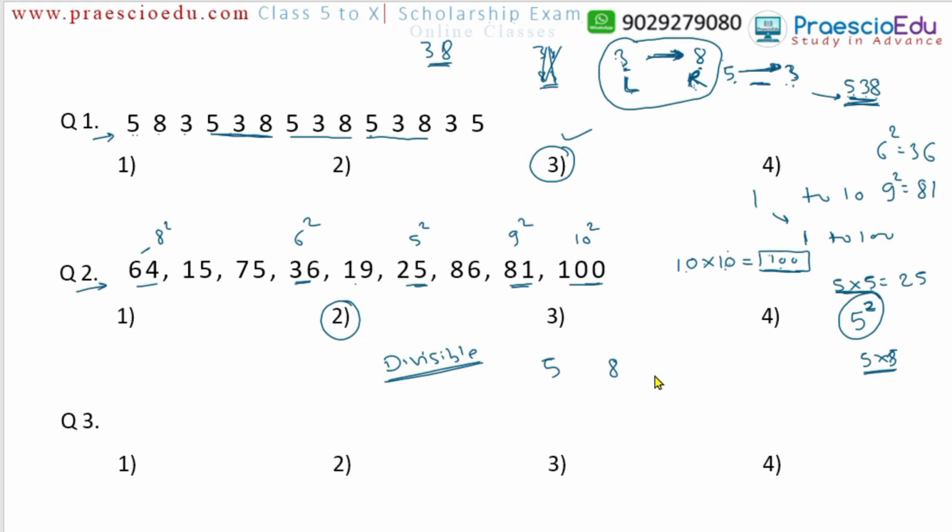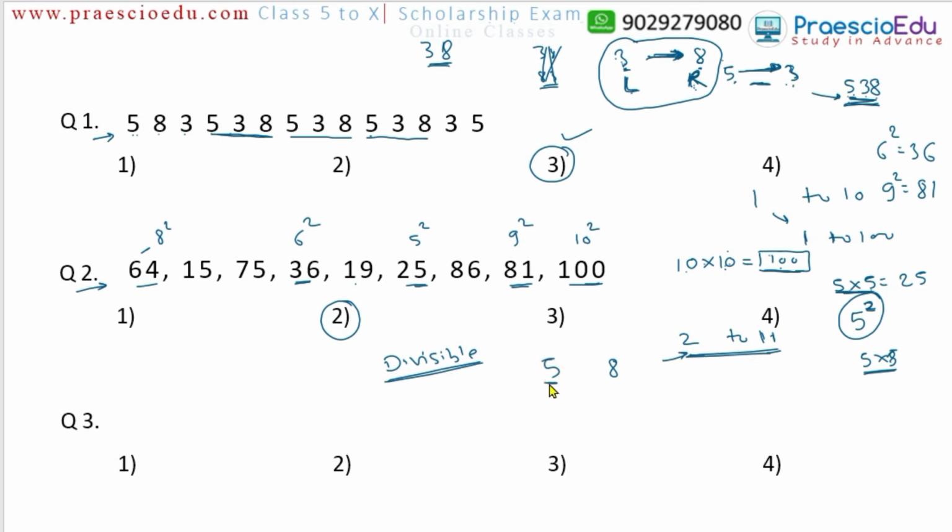We can make a test with a trick from 2 to 11. Now in your academic syllabus 2 to 11 are there, so we will make a separate video for this and I will share that. But now in this condition, just concentrate.